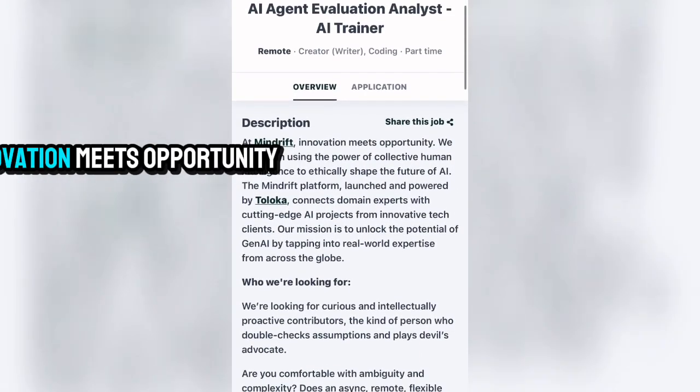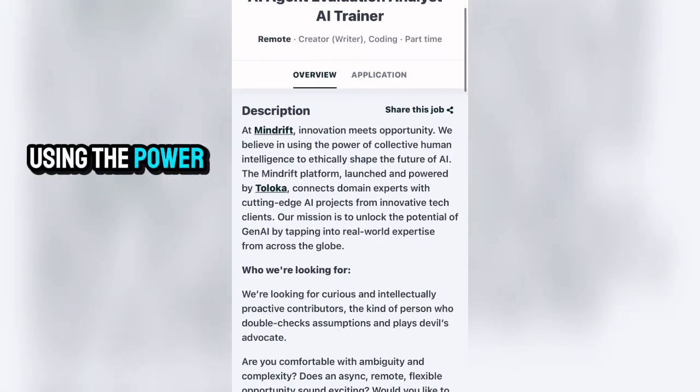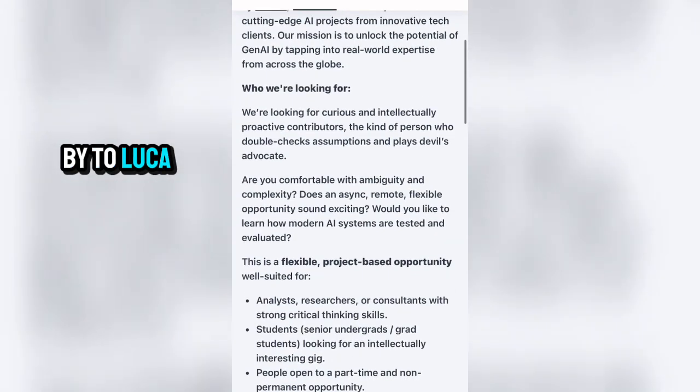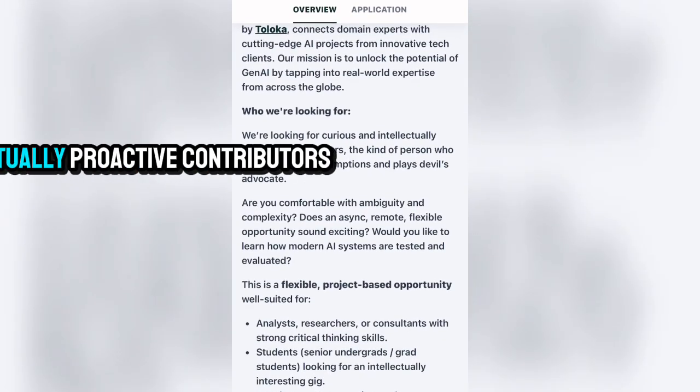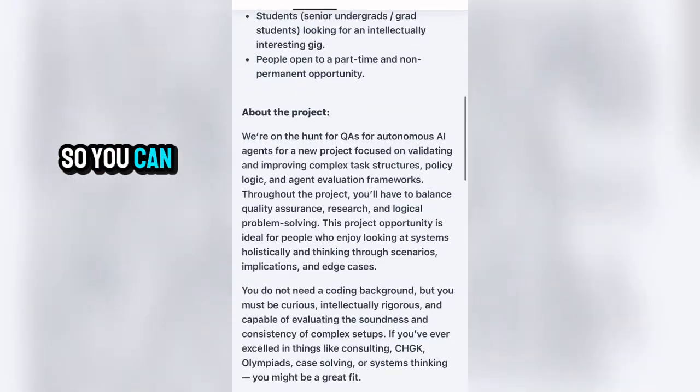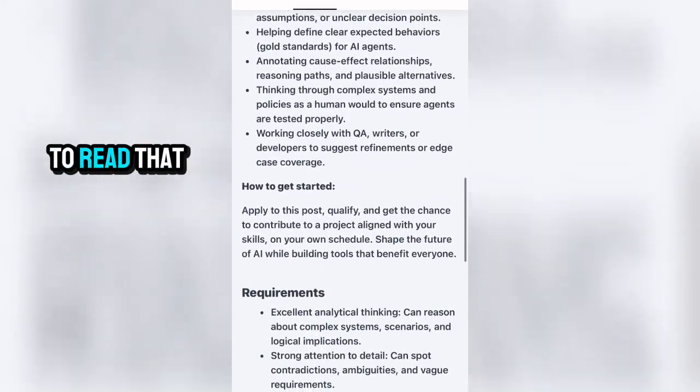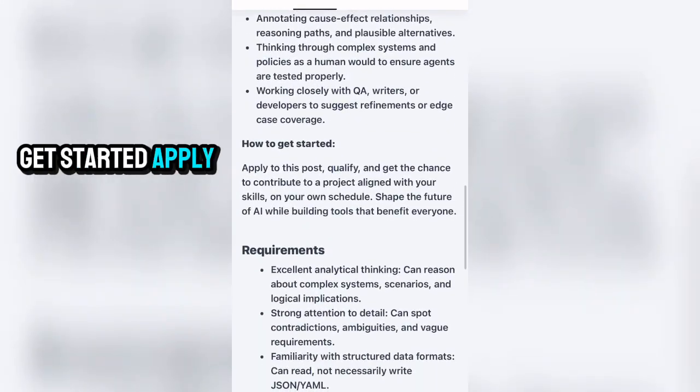At Minddrift, innovation meets opportunity. We believe in using the power of collective human intelligence to ethically shape the future of AI. The Minddrift platform launched and powered by Toluca. So right here you can see who we are looking for. We are looking for curious and intellectually proactive contributors. You can see about the project right here and go ahead to read that. Then how to get started: apply to this post, qualify and get the chance to contribute to a project aligned with your skill